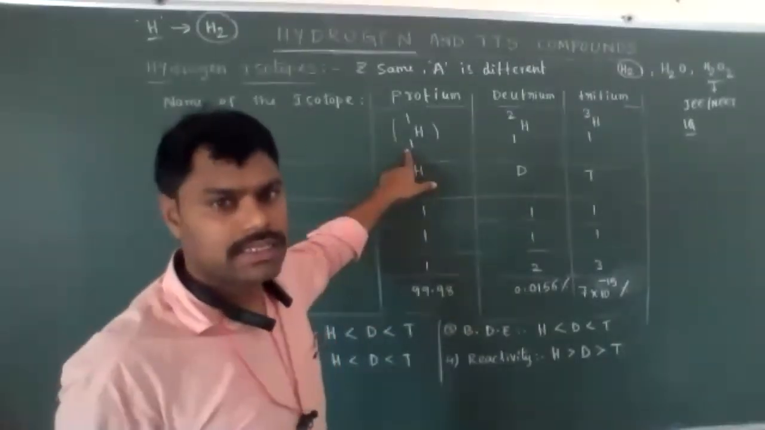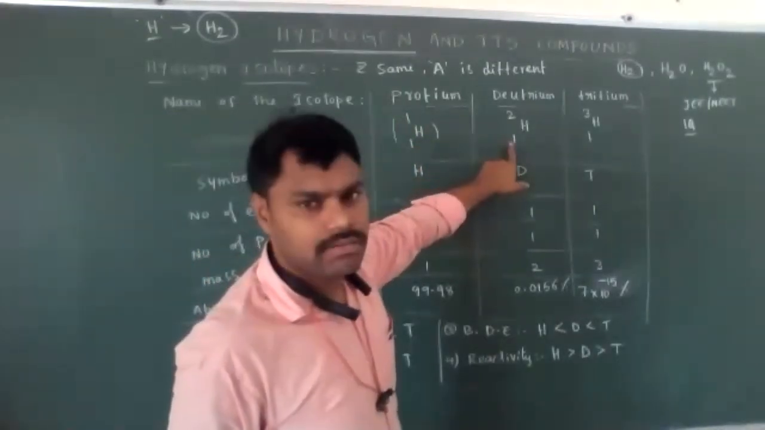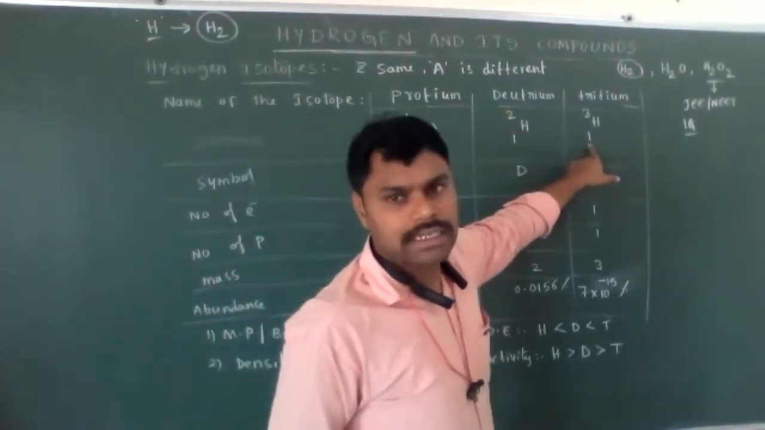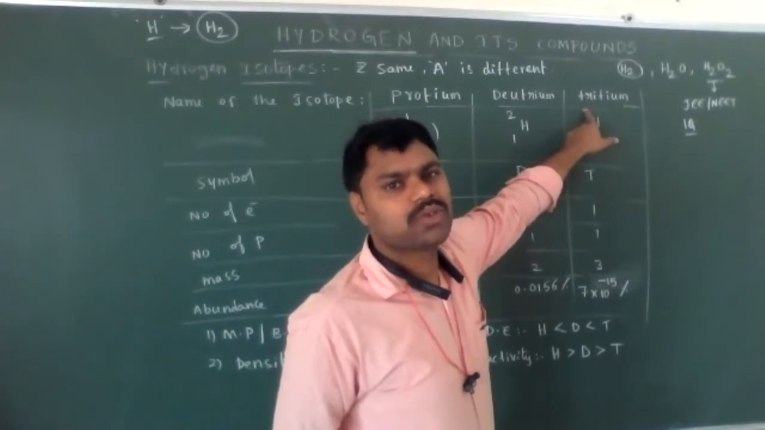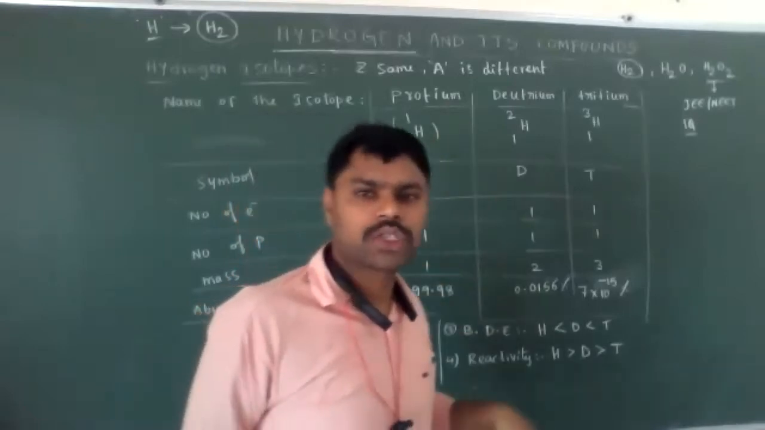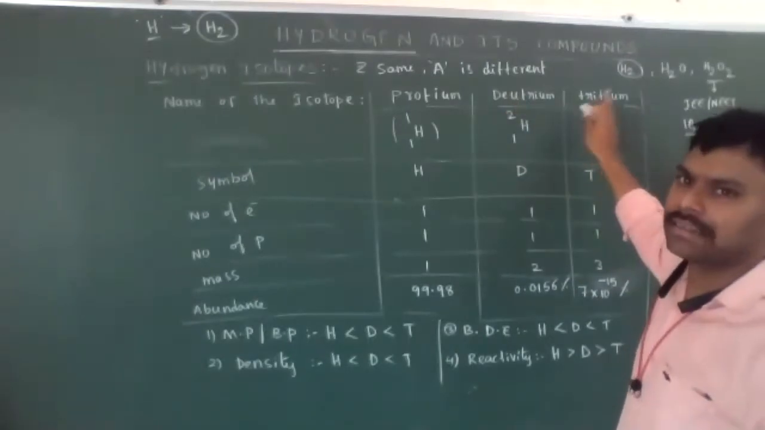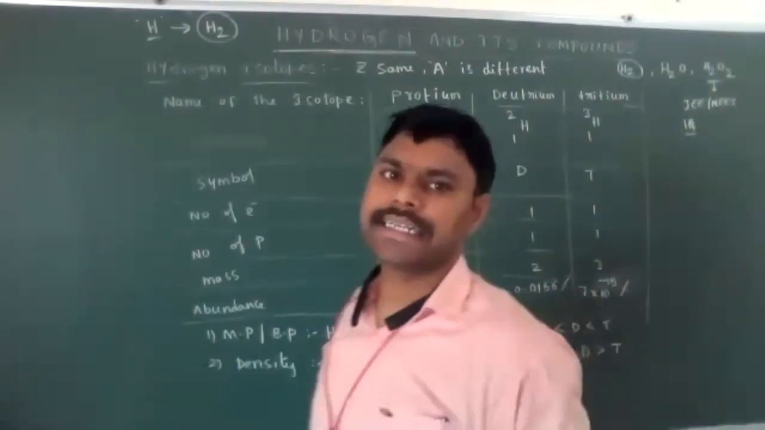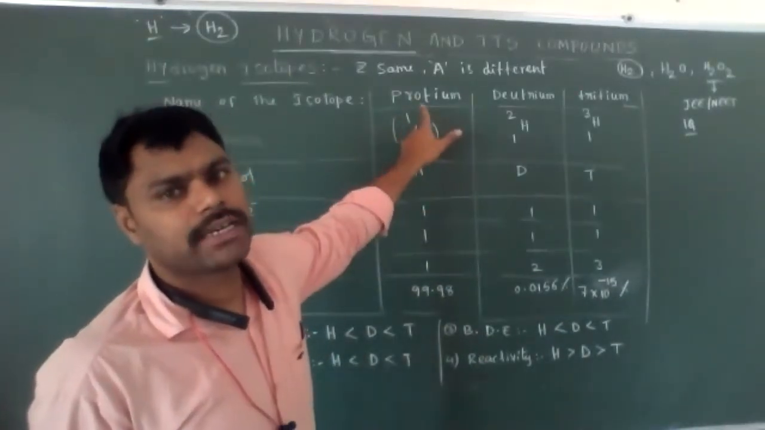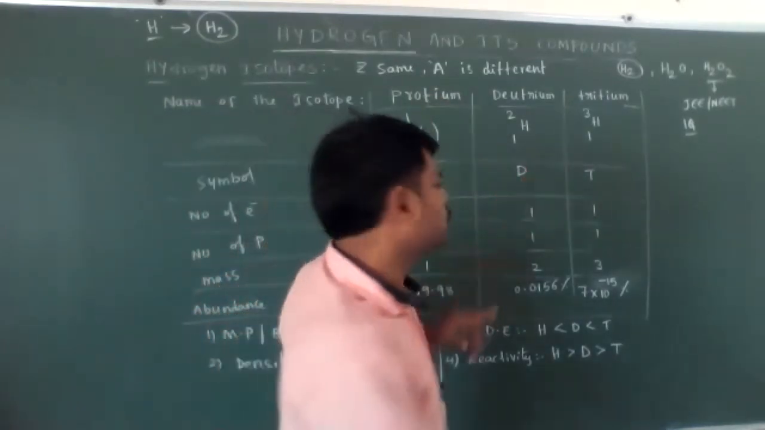Protium is H11: atomic number is 1, atomic mass is 1. Deuterium: atomic number is 1, atomic mass is 2. Tritium: atomic number is 1 and mass is 3 units. That is called tritium, H13. These are the representations, H11, H12 and H13, called protium, deuterium and tritium. Now, the symbols: H represents protium, the hydrogen atom, and D represents deuterium.